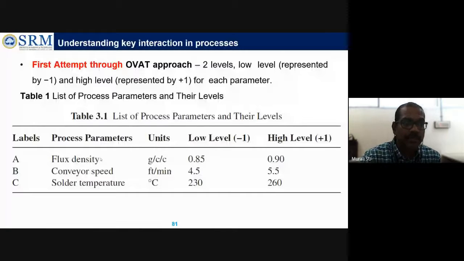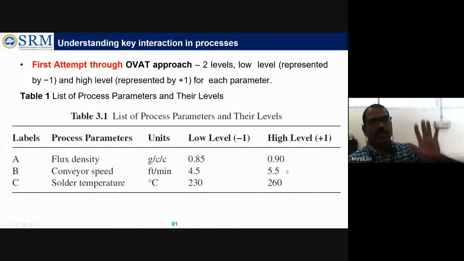For that, they listed out all the controllable factors. Here, it's not uncontrollable factors. These all come under controllable factors. So, flux density, conveyor speed, and solder temperature, with two levels, low level and high level. This is what he designed, that experimental design.